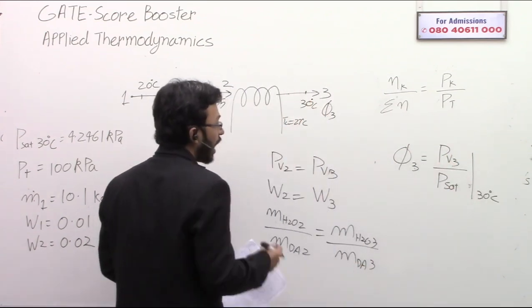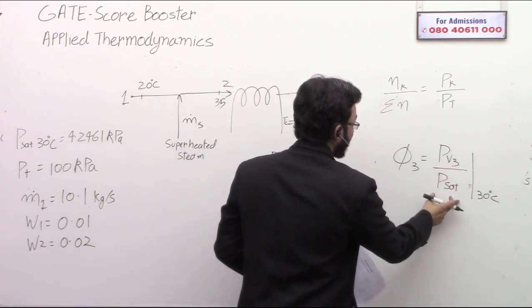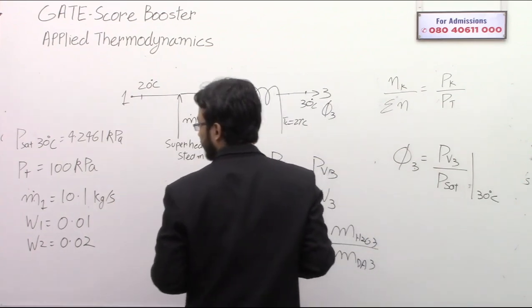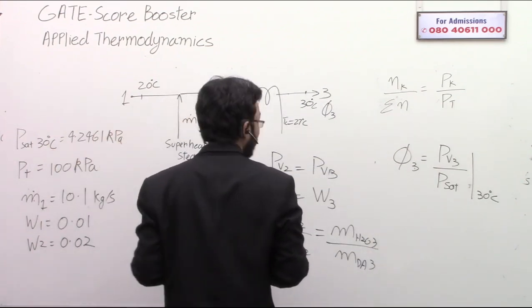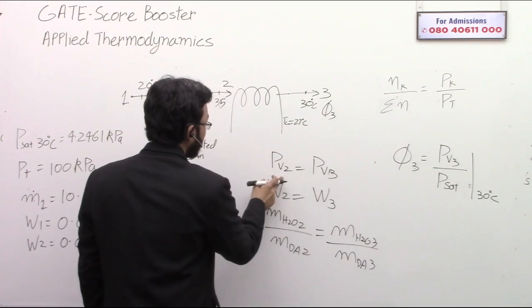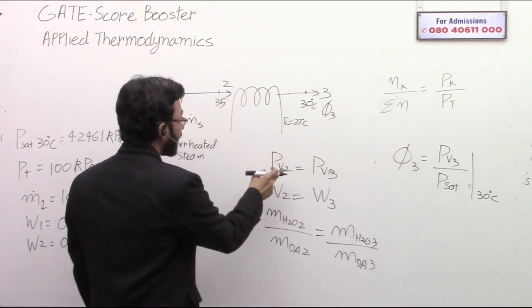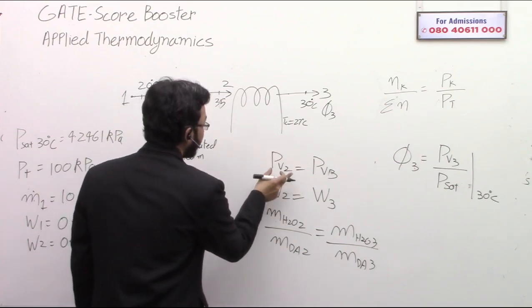Now I need to know PV3 because P saturation at 30 degrees Celsius is already given. PV3 is equal to PV2. So let's see, can I find out PV2?